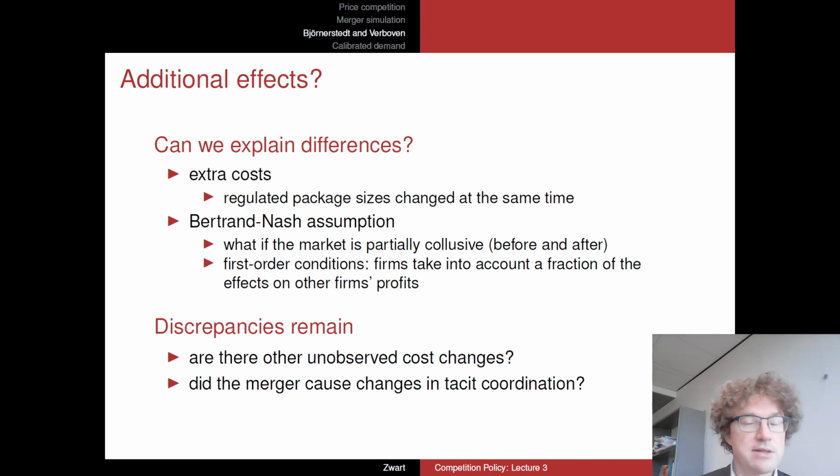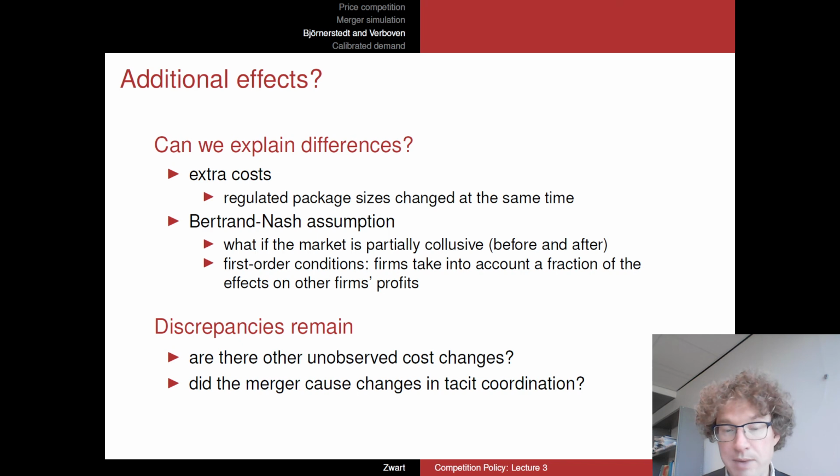And obviously, you can guess this will change the effects. Whether it actually is sufficient to explain the entire difference between observed and simulated prices, the authors conclude, is not so. There remain some discrepancies.